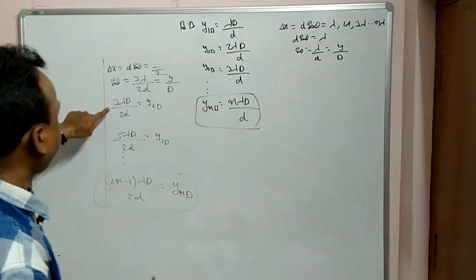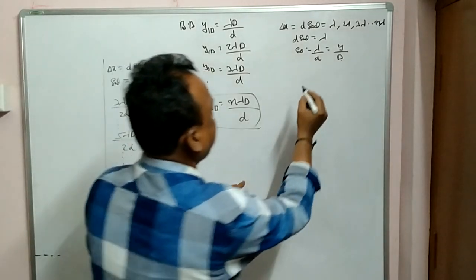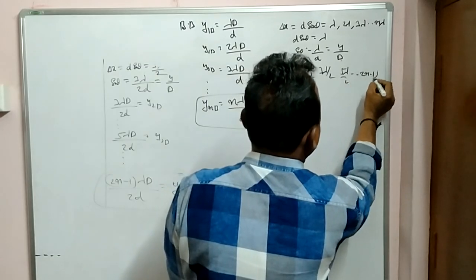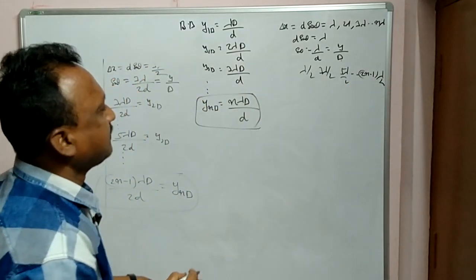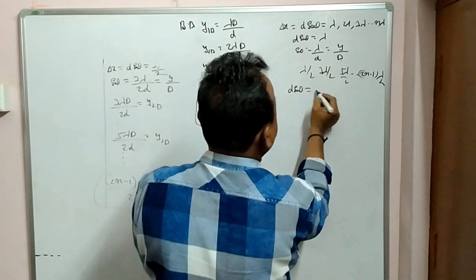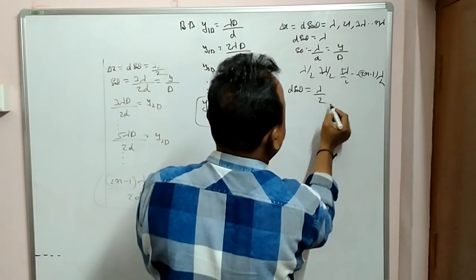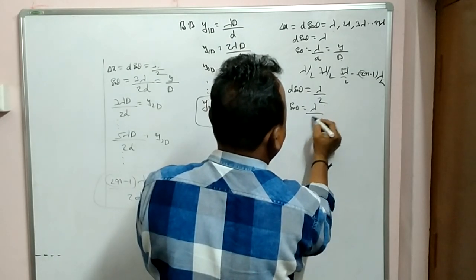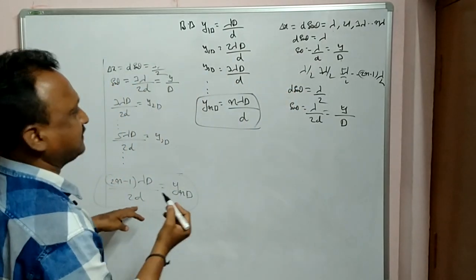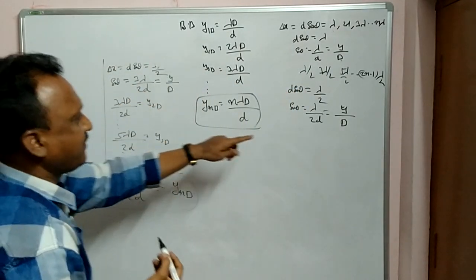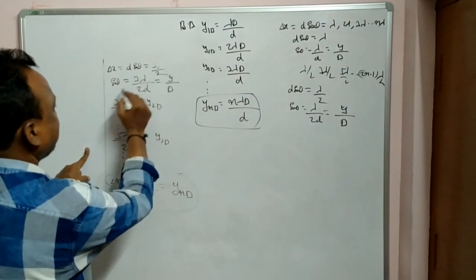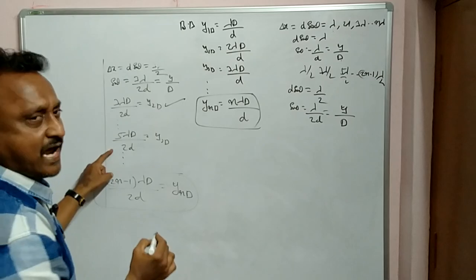In the same way for dark bands, the path differences are lambda by 2, 3 lambda by 2, 5 lambda by 2, and 2n minus 1 into lambda by 2. So d sin theta is equal to lambda by 2 in place of lambda. Then sin theta is lambda by 2d, tan theta is y by D, so y is lambda D by 2d. Next is 3 lambda D by 2d, and then 5 lambda D by 2d.